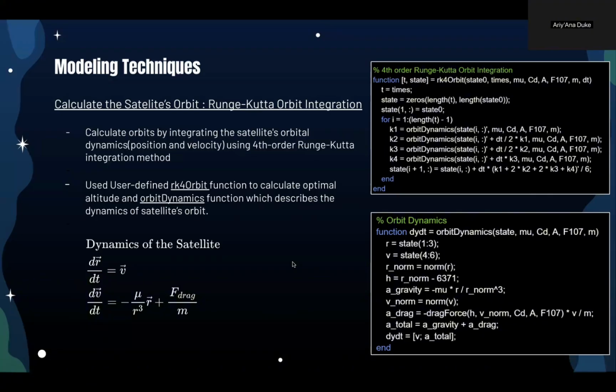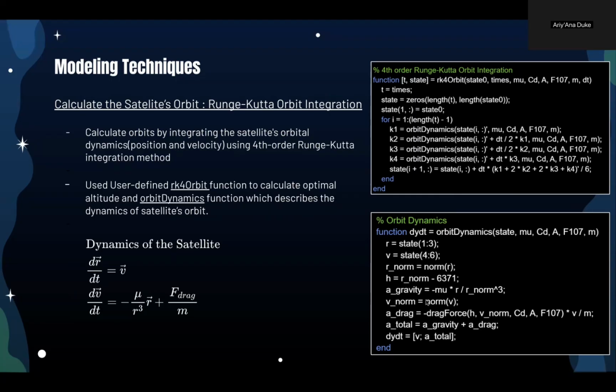We use the RK4 orbit function right here to numerically integrate these equations. The function breaks down the orbit into small time steps and calculates the satellite's position and velocity at each step using intermediate estimates. Here, these k values represent different approximations of the changes in position and velocity over the time step. And here we have the code for this process at the top. This function allows us to predict the satellite's orbit step by step.